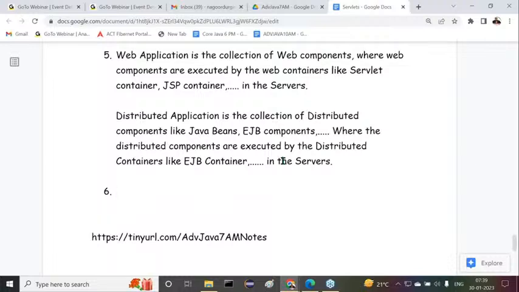Now here the point is that distributed applications require some middleware services. Like a security service, transaction service, connection pooling service, exception handling service, JCA, Java Connector Architecture, and JNDI service. So many middleware services are required inside a distributed application. But these many middleware services are not required in web applications.